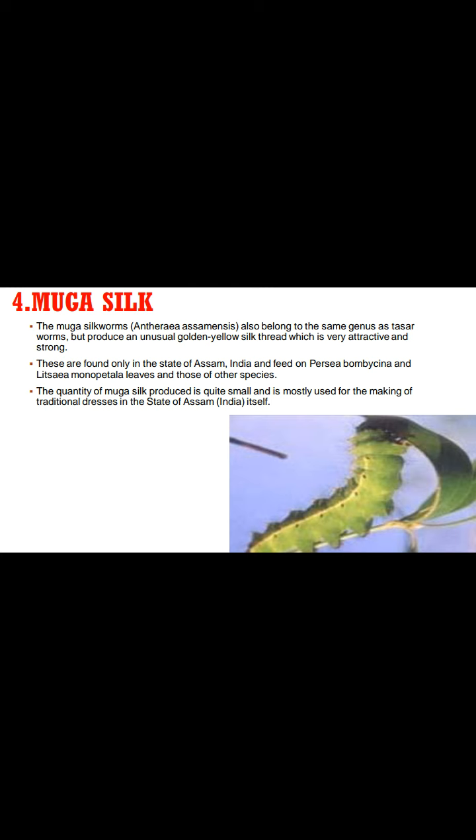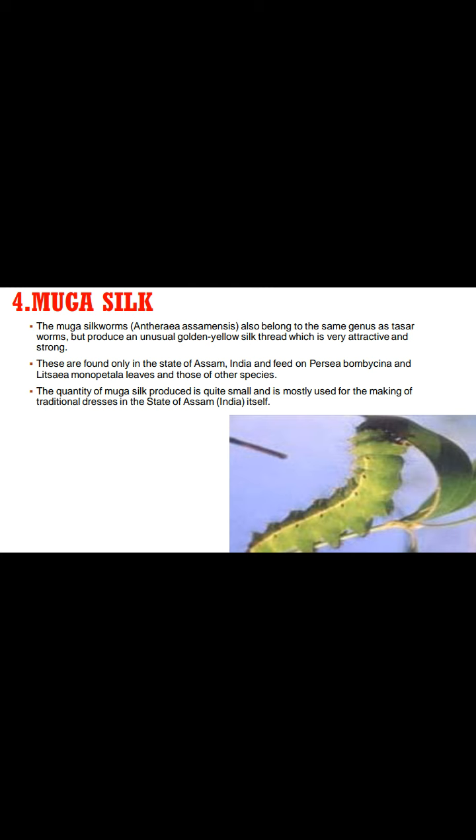Then fourth one is the Muga silkworm. It belongs to genus Antheraea assama, and it produces lustrous silk. Lustrous means shiny golden yellow silk thread, which is very attractive and strong. The food plants are Machilus bombycina and Litsea polyantha leaves. It is wild in nature.